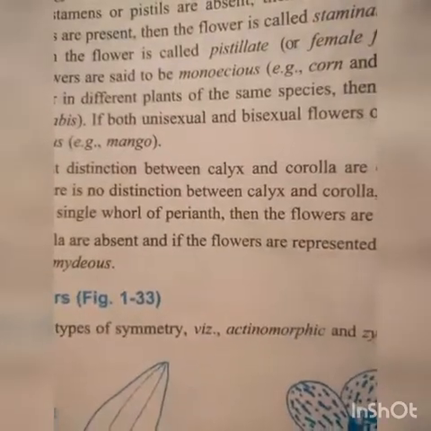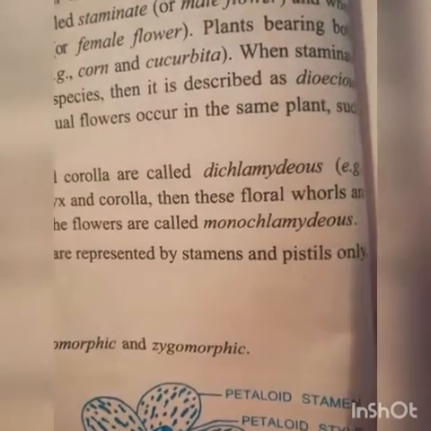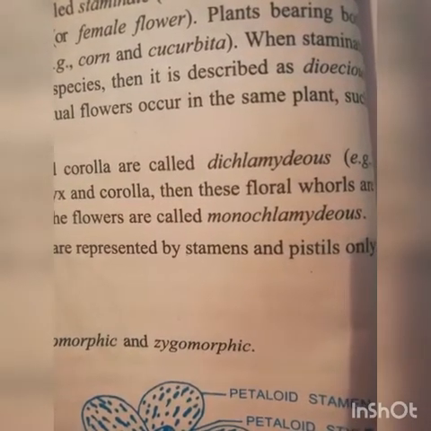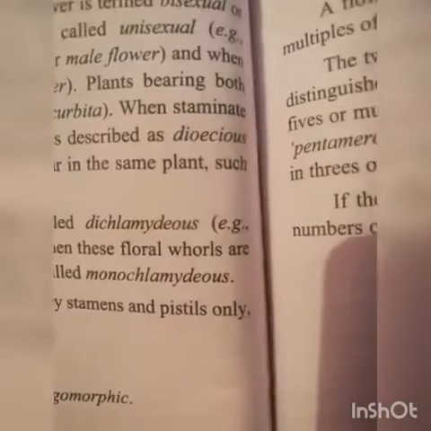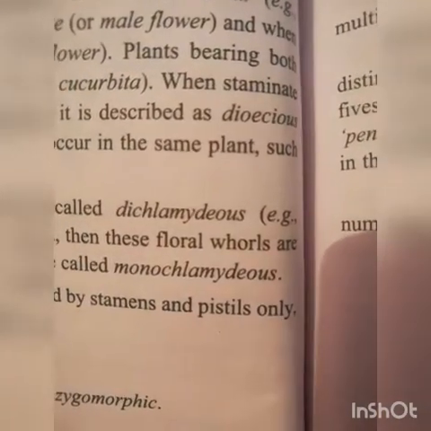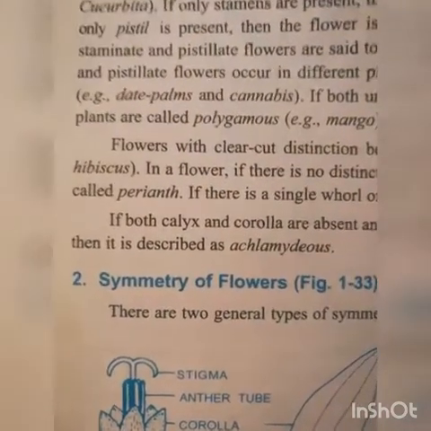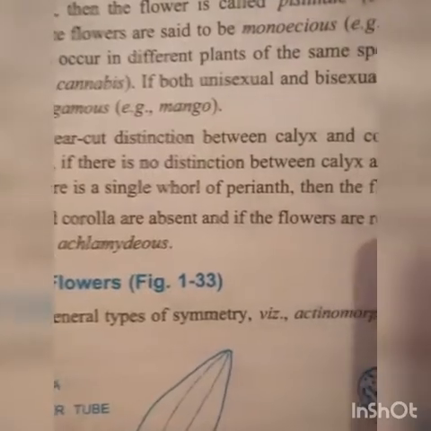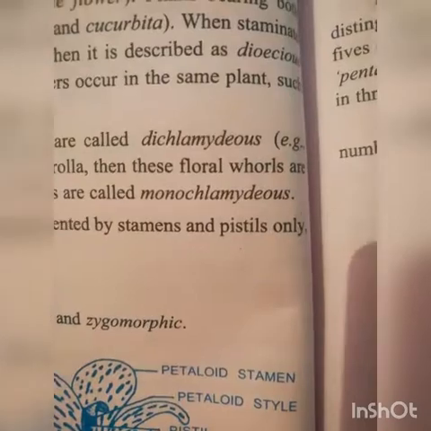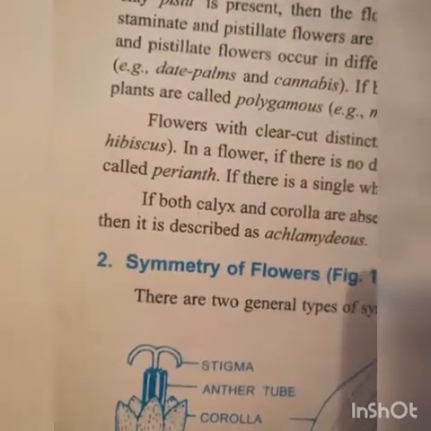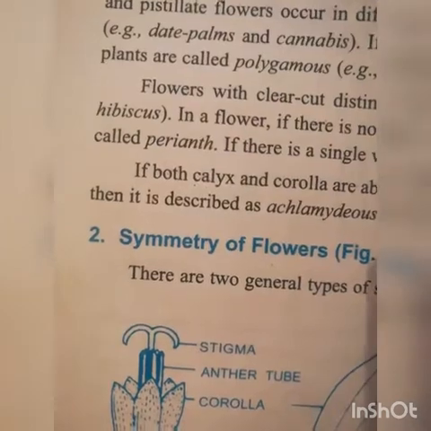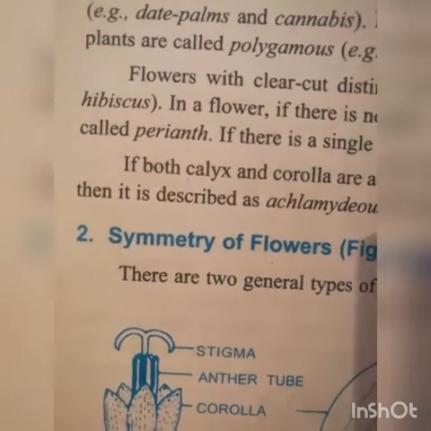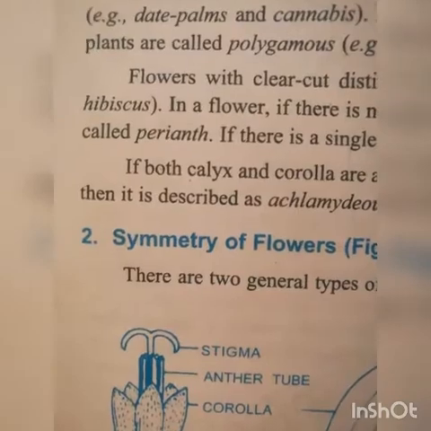Flowers with a clear cut distinction between calyx and corolla are called diclamydeous. Example, calyx and corolla separate. Example, hibiscus. In a flower, if there is no distinction between calyx and corolla, then these floral whorls are called perianth. And this perianth is present in monocot plants.